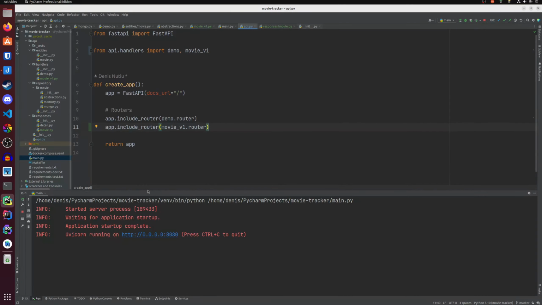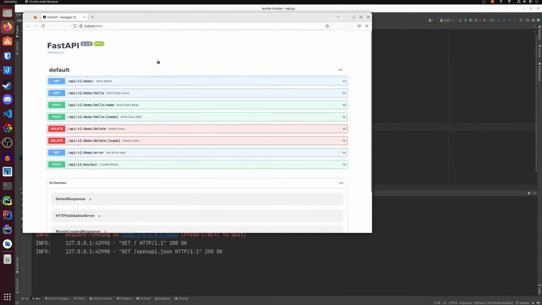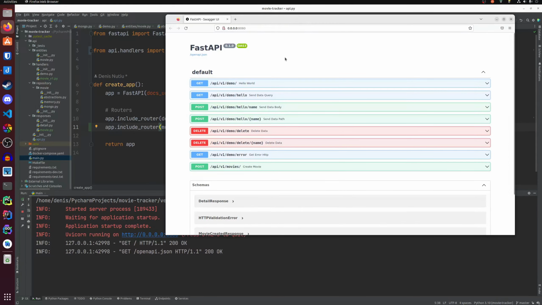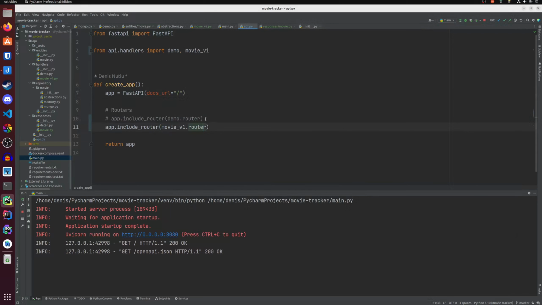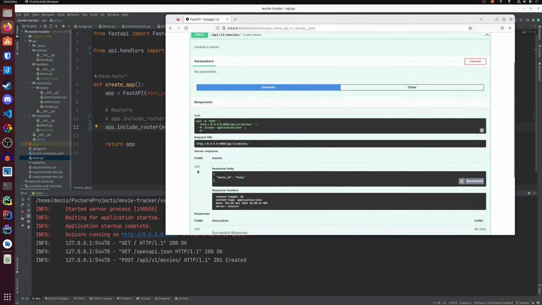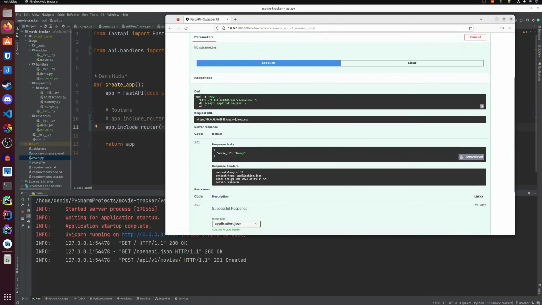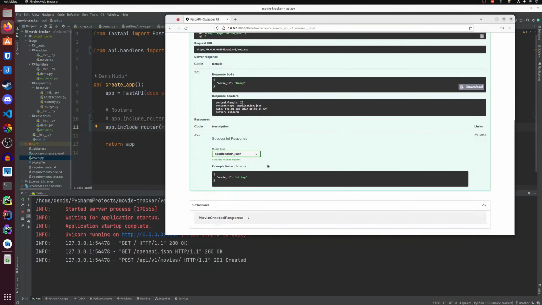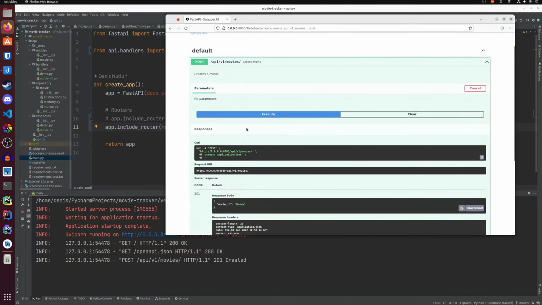If I run this and open up the Swagger endpoint, we can perhaps comment out the demo router in order to declutter this endpoint. We have movies. Let's try it out, execute, and we get 201 with movie ID dummy. Okay, looks good enough.